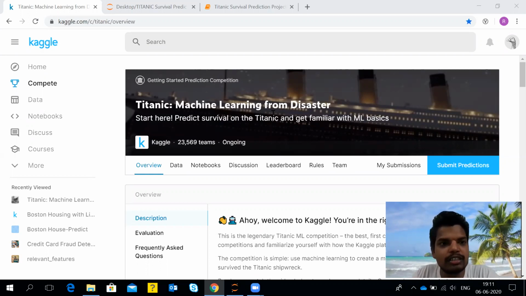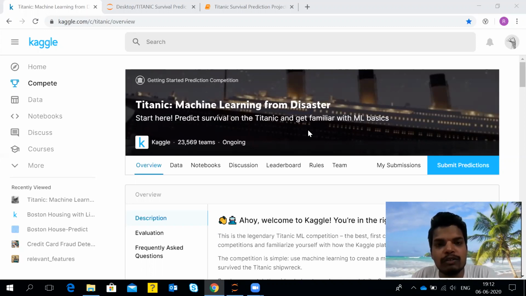As you can see on my screen, this is the Kaggle website. If you don't have an account on that, you can go ahead and create one. Kaggle is a useful website for all the data scientists and machine learners, where you will get an ample number of data sets to practice upon the concepts of machine learning and data science. Okay, so what today we are going to do is implement a passenger survival prediction. Okay, so whether a passenger who was onboarded on the Titanic ship is able to survive or not.